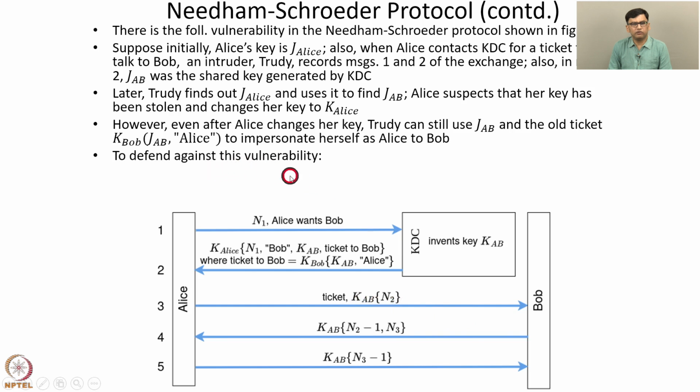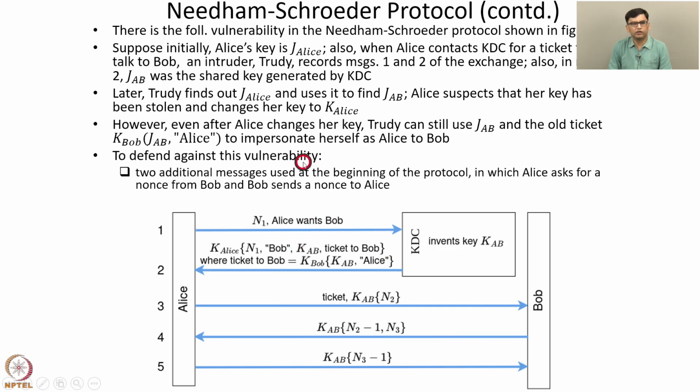So to defend against this vulnerability, there must be some way for Bob to check whether this is a fresh connection by Alice or it is based on replays from a previous exchange with the KDC. So to defend against this vulnerability, there are two additional messages used at the beginning of the protocol, in which Alice asks for a nonce from Bob and Bob sends a nonce to Alice. So at the beginning of this protocol, we add two messages in which Alice will ask for a nonce from Bob and Bob sends a nonce to Alice, and this nonce is used to defend against this attack.